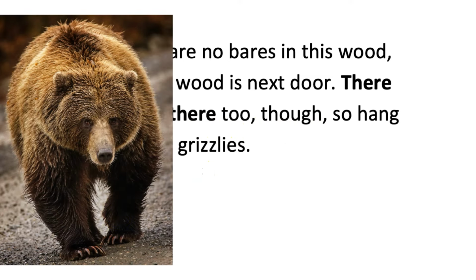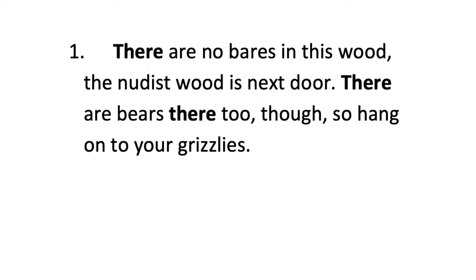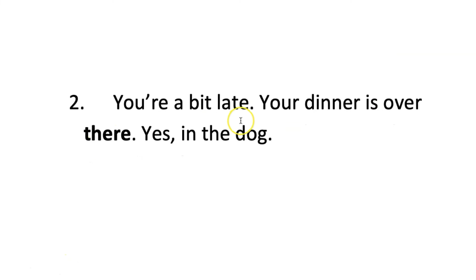So there you go. There is always a place, so it has here in it. You're a bit late. Your dinner is over there. Yes, in the dog. And there is a place, even though you wouldn't say a dog is a place, but it is within the grammar of this sentence. And I hope you notice the different spellings of your, and you can tell me why. But don't, because I won't hear you.